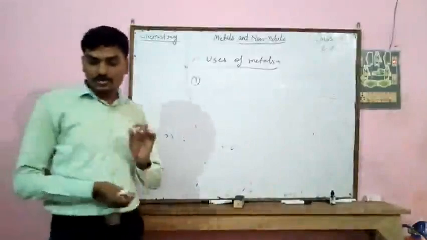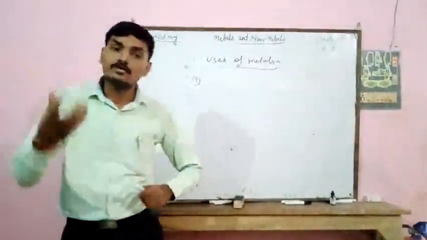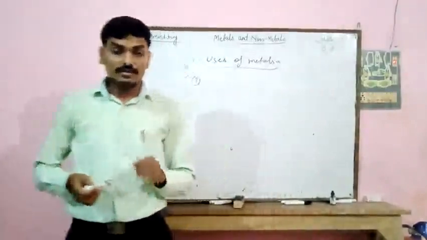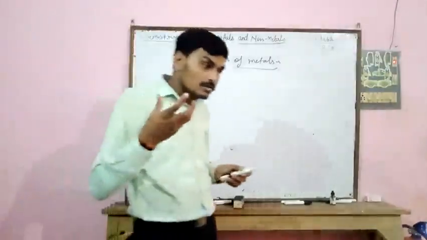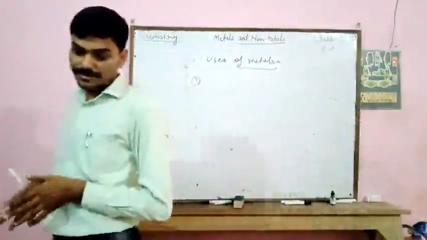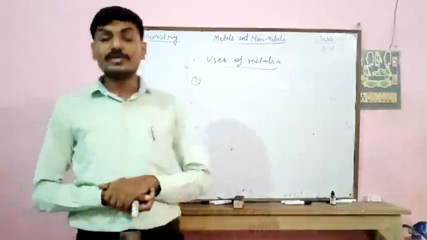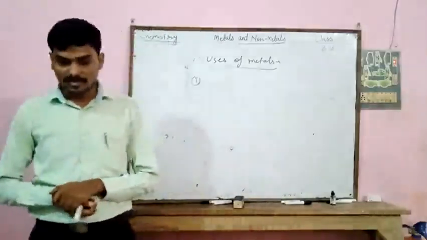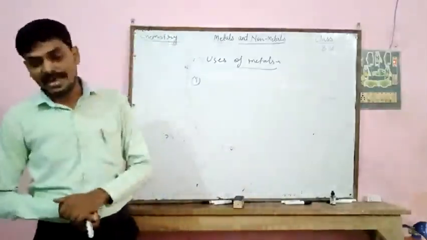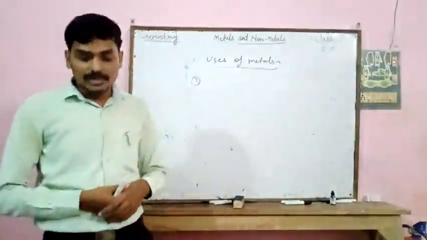Iron, copper and aluminum are used to make household utensils, for example cooker and jug. Iron is used as a catalyst in the preparation of ammonia gas by Haber's process. Zinc is used for galvanizing iron to protect it from rusting.